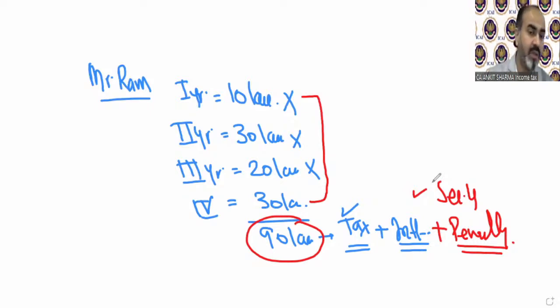So in the 4th year, if we are going to pay tax, then the tax rates will be applicable as per year 1, 2, 3, or 4. That combined tax liability will be, of course, greater than normal tax liability.